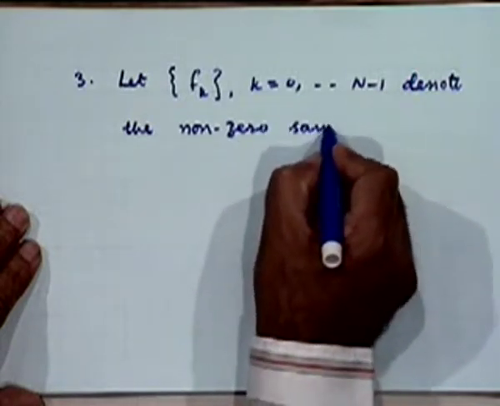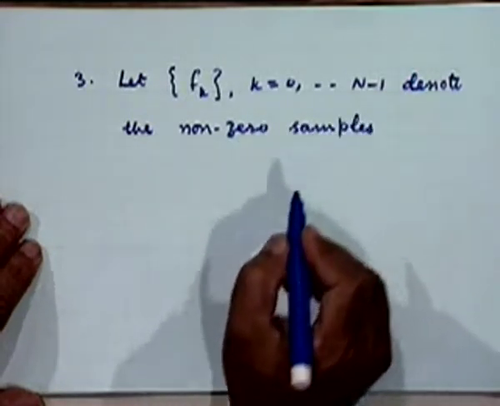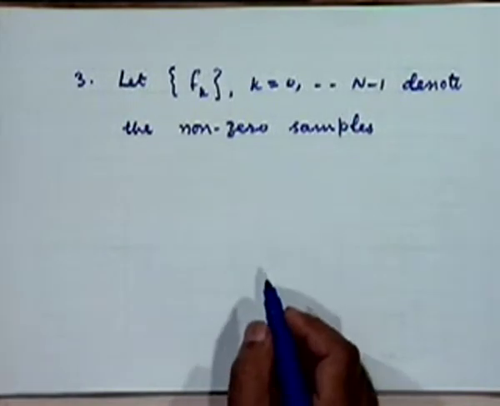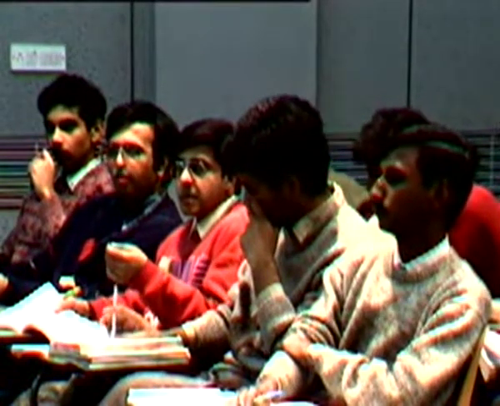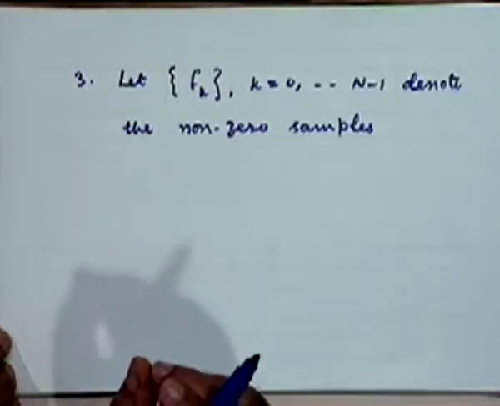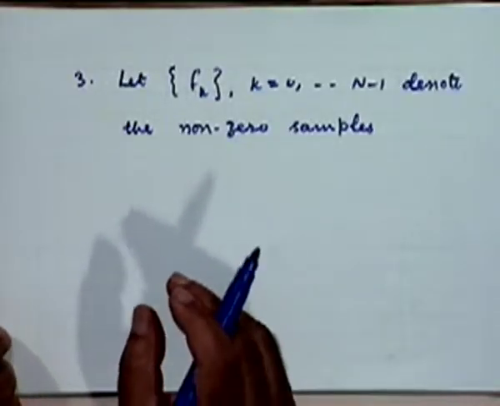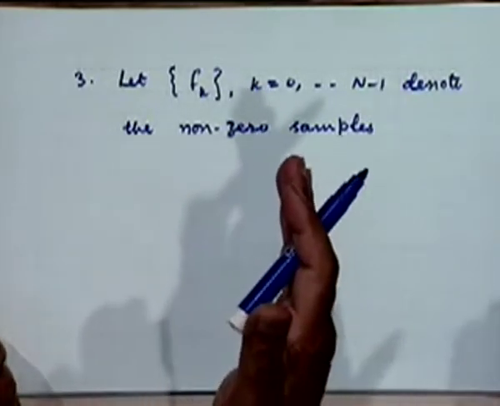These f sub k are the sample values of the pulses which will come into the picture at the sampling instance. There's nothing to do with the data sequence.